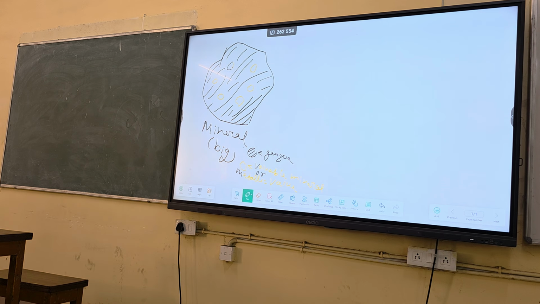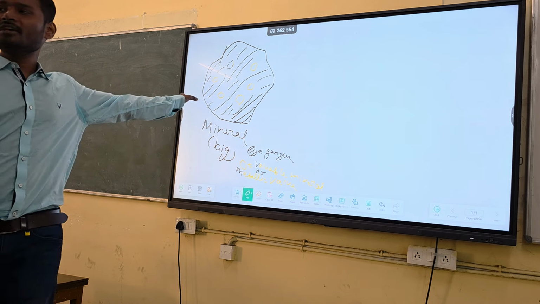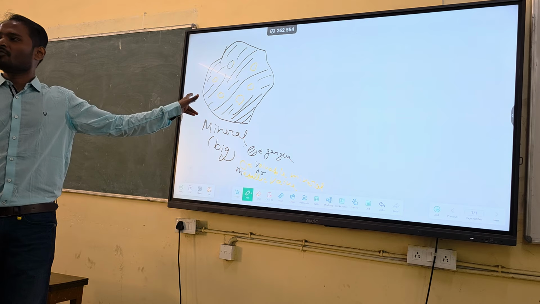Separation can be done by whatever we have discussed: gravity concentration, magnetic separation, froth flotation. That is the separation process. Right? And this one is comminution. So comminution and concentration, these are the main objectives. Is it okay? Any doubt you have? It is okay, fine. So liberation followed by separation, or liberation followed by concentration, is mineral processing.